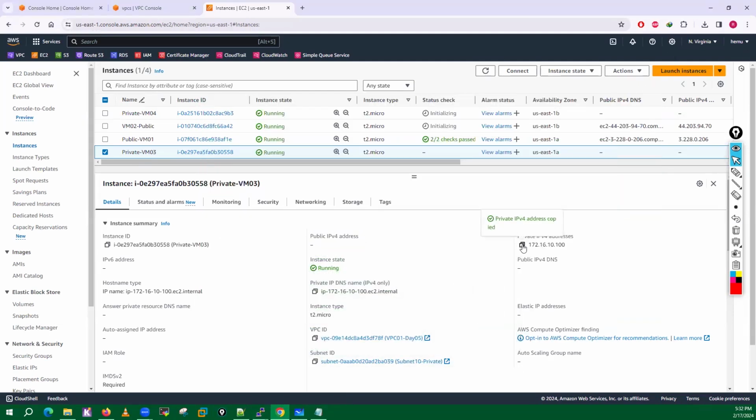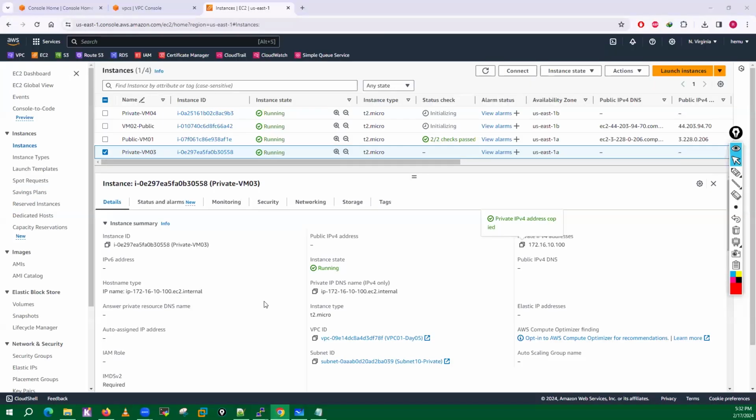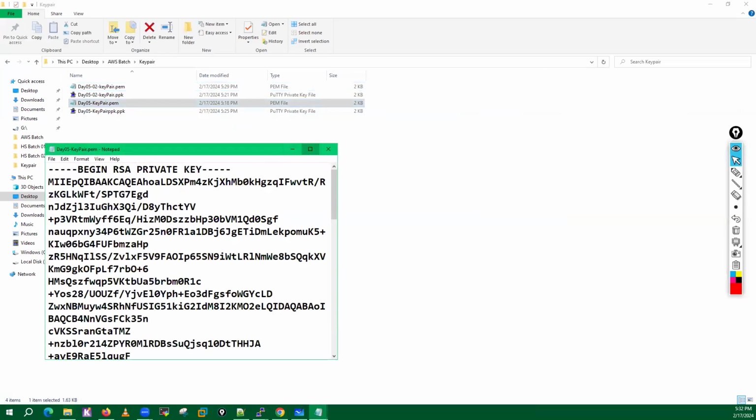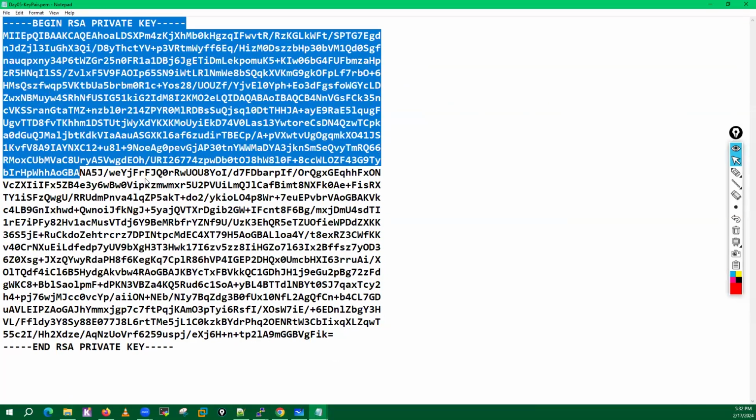How can I take the SSH? Guys, how can I take the SSH of this particular VM? I need a PEM file first of all, right? And this particular VM3 is using this particular PEM file, day 5. I have to copy the content of this PEM file. I'll select and copy